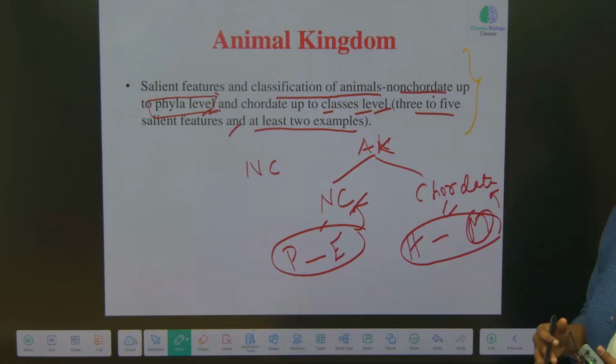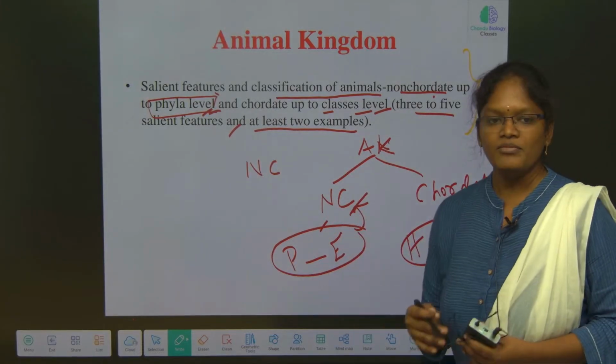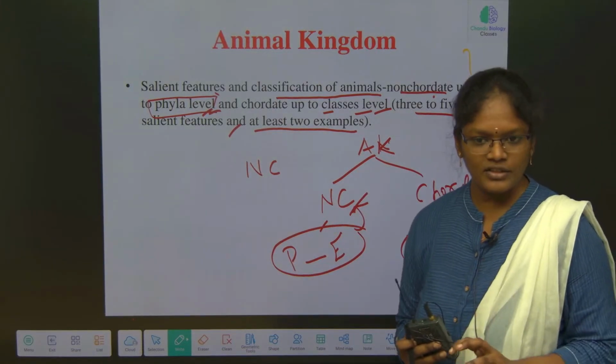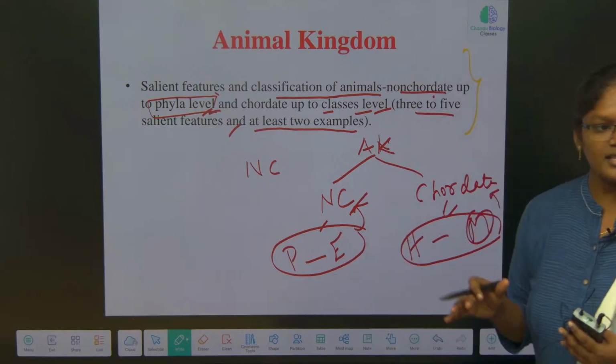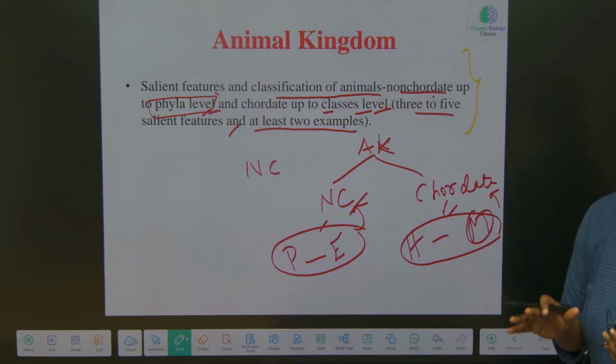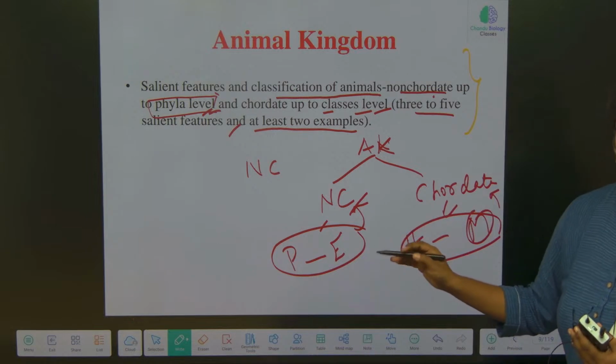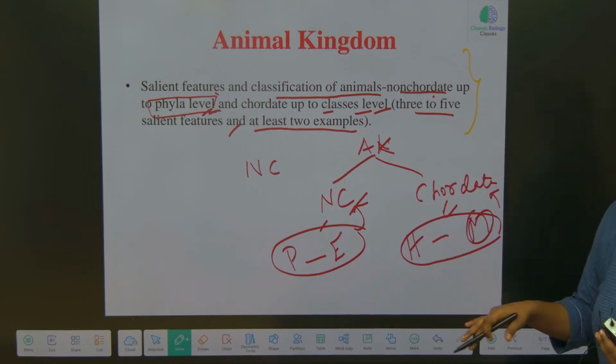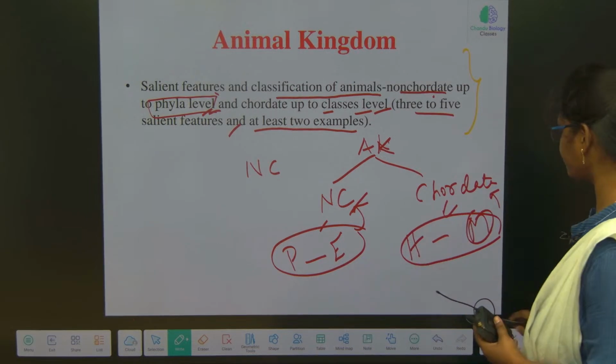We have to know, for all these phyla, the general characteristic features as well as the examples. Examples are very important. If we know the general characteristics and examples of these phyla, the entire animal kingdom will be over.